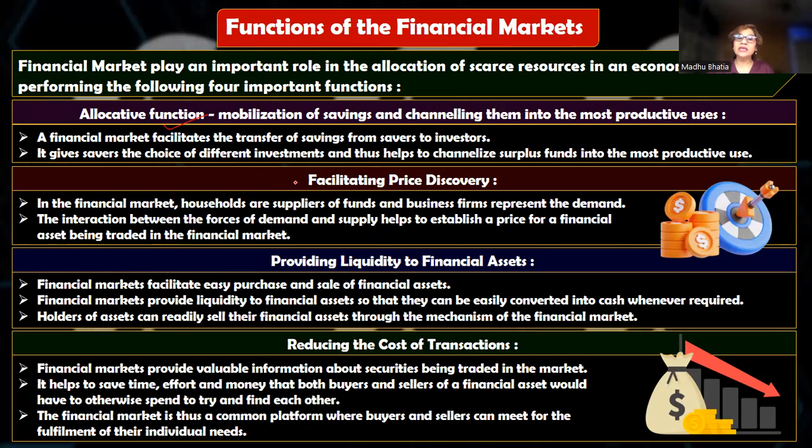The second function is facilitating price discovery. Now, how is the price of any kind of commodity discovered? Through the forces of demand and supply. Now, when we talk about financial markets, who is the supplier? It is the households who are the supplier. And who is asking for the funds? It is the company. So the forces of interaction between the households and the corporates, or the investors and the suppliers,